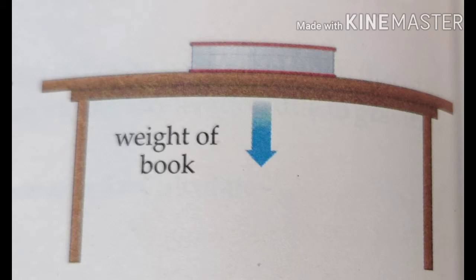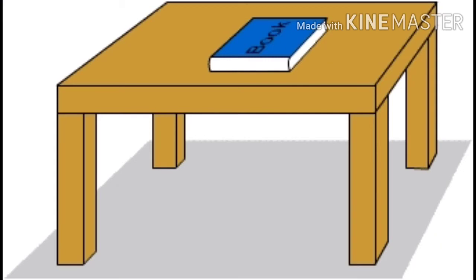We know that the force exerted by a body when it is placed on the surface of another body is equal to its weight. For example, when a book is placed on the horizontal surface of a table, then the book exerts a force equal to its weight on the table. The direction of weight is perpendicularly downwards.